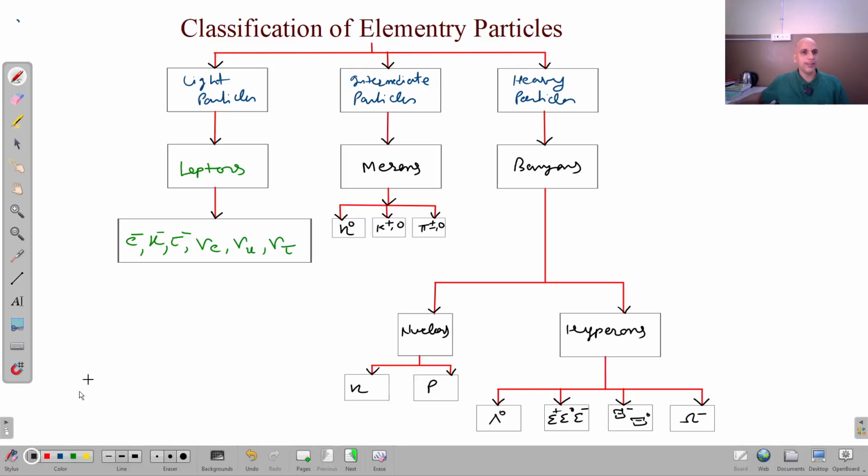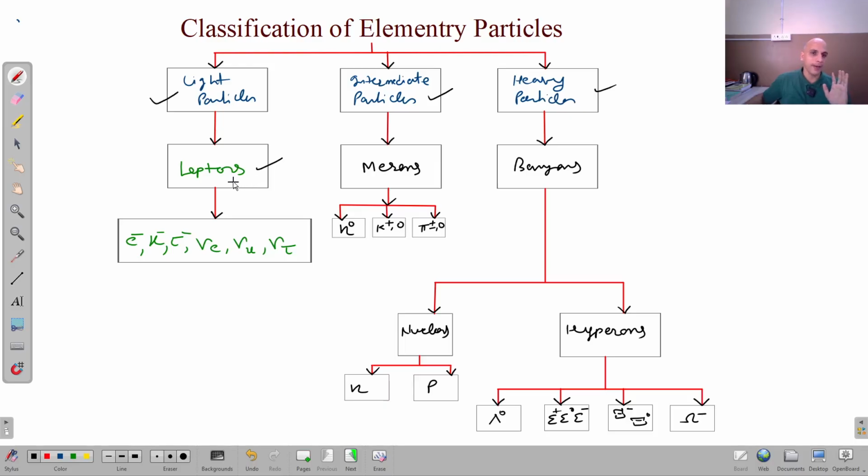You can see here, the group one is a group of light particles. Light means those particles which have very small mass, right? Then we have intermediate particles, and then we have heavy particles. Three groups are there. This is one way of classification of elementary particles: light, intermediate, and heavy. Now light particles, we call them as leptons.